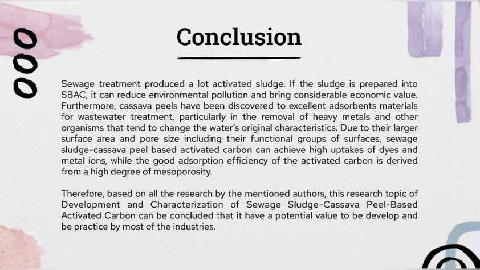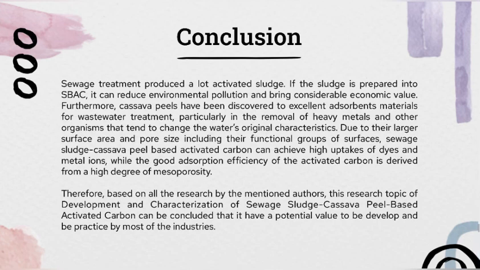If the sludge is prepared into sludge-based activated carbon, it can reduce environmental pollution and bring considerable economic value. Furthermore, cassava peels have been discovered to be an excellent absorber material for wastewater treatment, particularly in the removal of heavy metals and other organisms that tend to change the water's original characteristics. Due to their larger surface area and pore size, including their surface functional groups, sewage sludge cassava peel-based activated carbon can achieve high uptakes of dyes and metal ions, while the good adsorption efficiency of the activated carbon is derived from a high degree of mesoporosity.